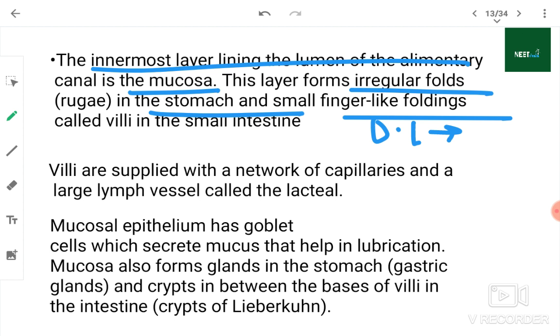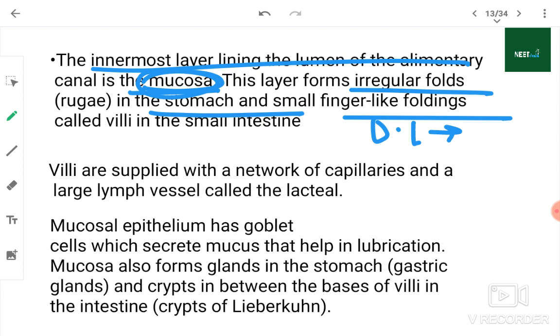And this mucosa layer is single layer thick in the entire alimentary canal except for your esophagus. In esophagus, this is multi-layered, but in the rest of the alimentary canal it is present in a single layer, and it is made up of columnar mucous epithelium, whereas it is made up of non-keratinized stratified squamous epithelium in esophagus.